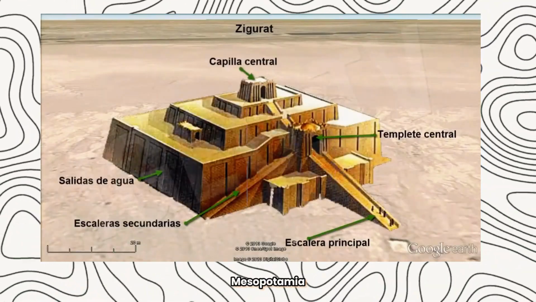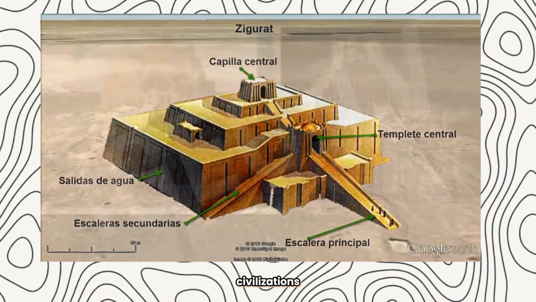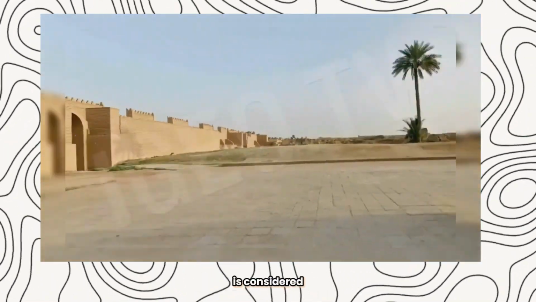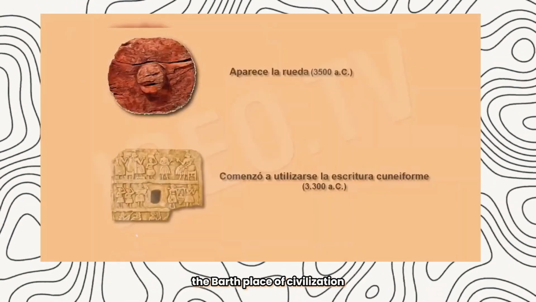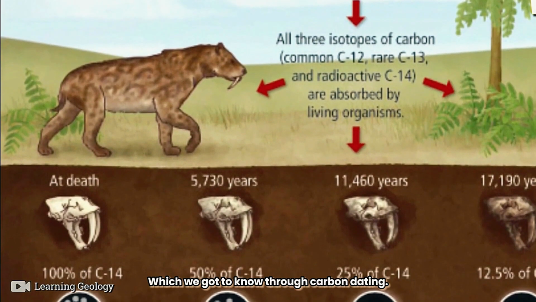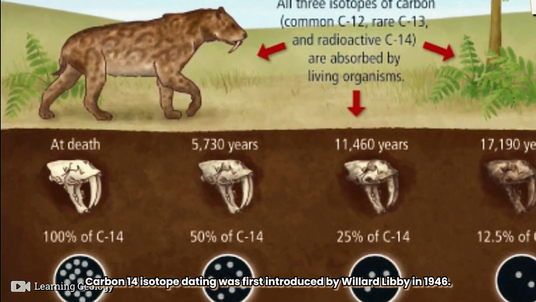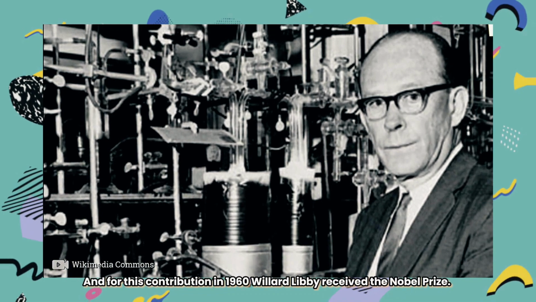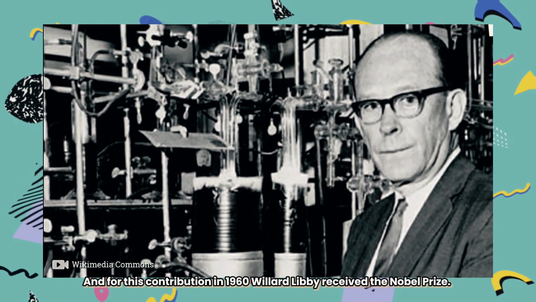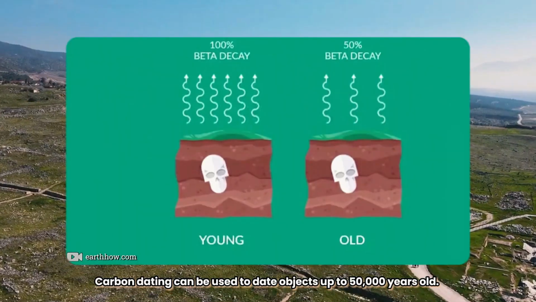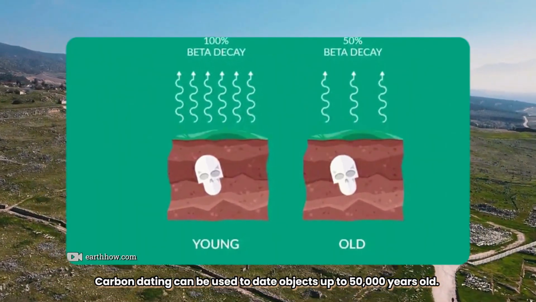For example, Mesopotamia, one of the ancient civilizations, located in modern-day Iraq, Kuwait and Syria, is considered the birthplace of civilization, whose period is about 4000 BC, which we got to know through carbon dating. Carbon-14 isotope dating was first introduced by Willard Libby in 1946. And for this contribution, in 1960, Willard Libby received the Nobel Prize. Carbon dating can be used to date objects up to 50,000 years old.